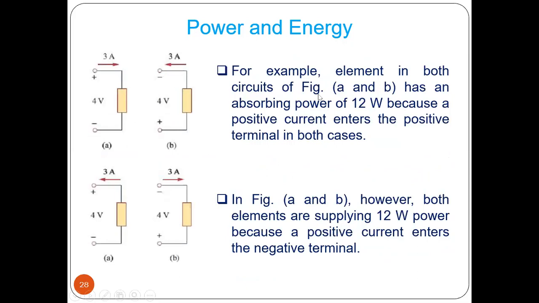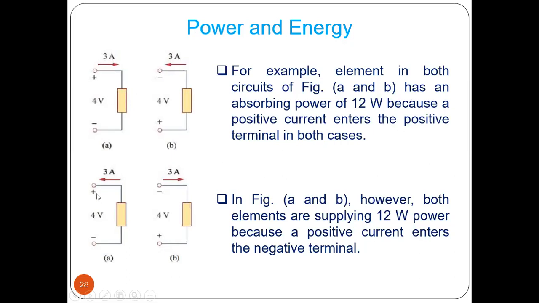Now we can take an example of that. Say for this figure, what happened? This is plus, current is going from plus to minus, so it is positive power. And here current is entering into negative, so it is coming from positive. So again this current is positive and voltage is also positive, so this is positive. Both cases are positive power.